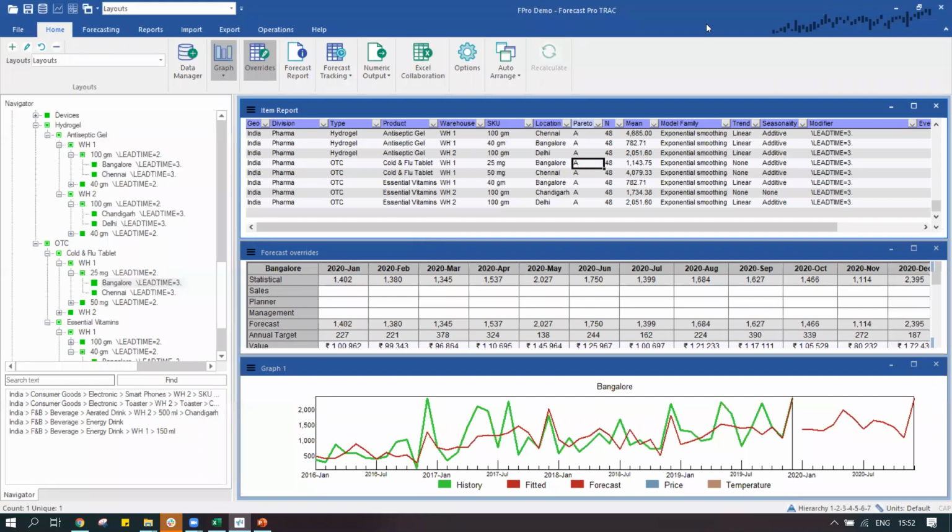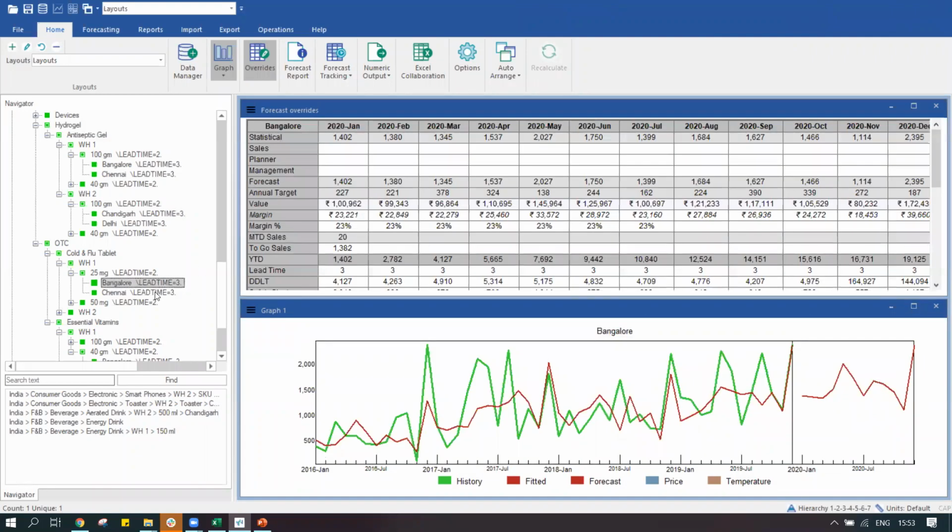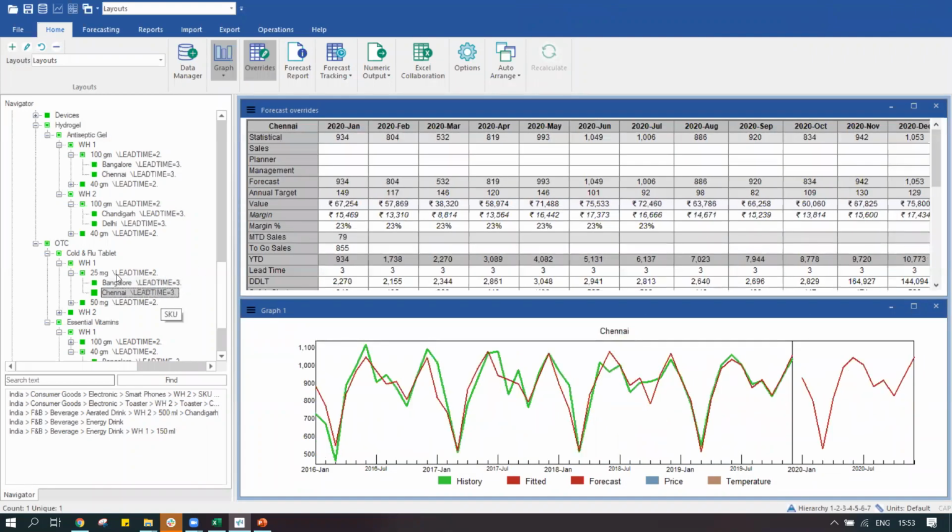There is one question over here that I'll be taking up now. So the question is, can we plan top to bottom and bottom to top scenarios both? So yes, this system is quite capable of both top-down and bottom-up scenarios. By default, the system is generating the forecast at the bottom level. That's the default criteria that we have over here. So it's generating the forecast at the last item. In this case, the item and location combination is where we are forecasting.